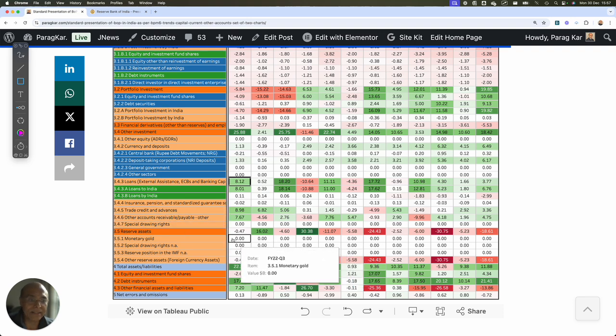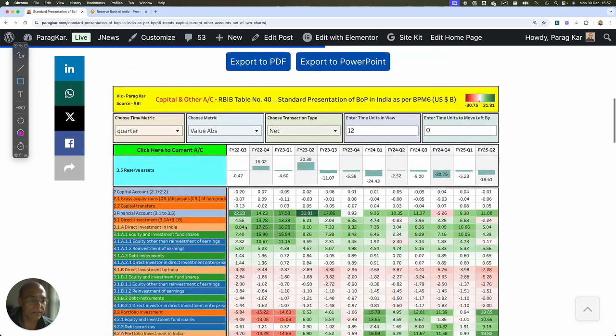So that's all, and then all this translates into the reserve asset, because whatever money gets accumulated in this balance of payment, if it is negative, it means it impacts the foreign exchange in a positive manner. So this is how you have to read it. Whenever there is a positive as far as reserve asset is concerned, let's look at the reserve asset item. In FY 23 Q2, this was $30.38 billion positive, meaning foreign exchange reserve got depleted by this amount. If it is negative, it means there is an accumulation of foreign exchange. So in FY 25 Q2, there has been an accumulation of foreign exchange of $18.61 billion.